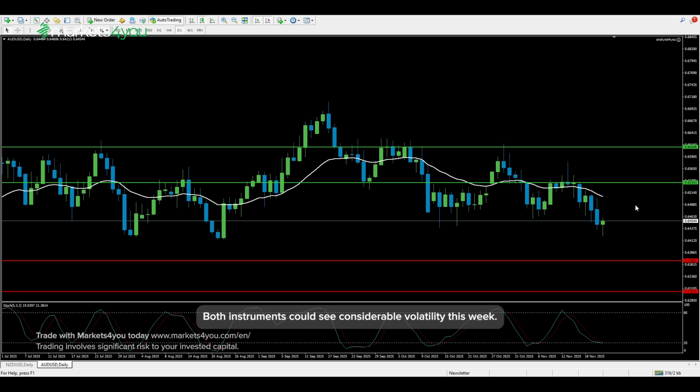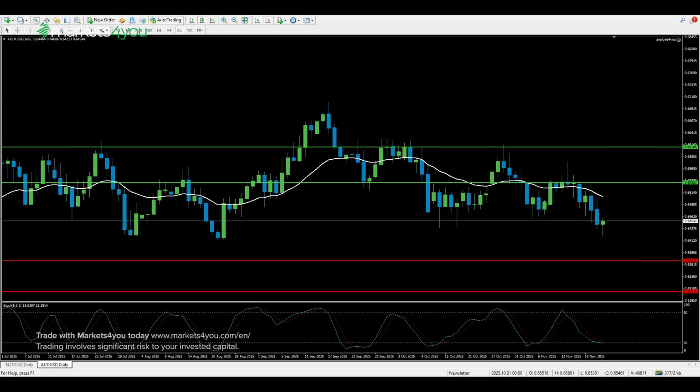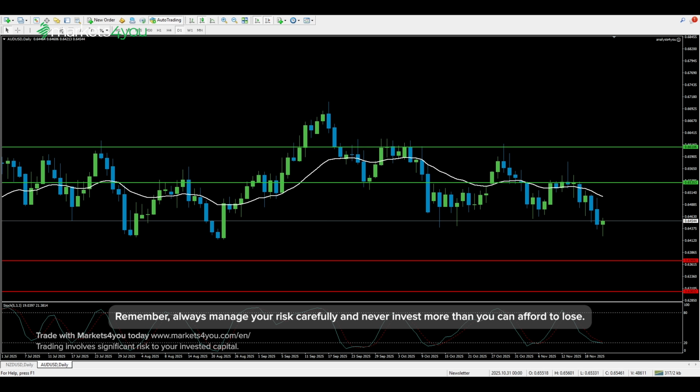Both instruments could see considerable volatility this week. Traders should be particularly cautious during Wednesday's RBNZ decision and Australian inflation data, as these events can cause sudden spikes in volatility and potential gap risks. Remember, always manage your risk carefully and never invest more than you can afford to lose.